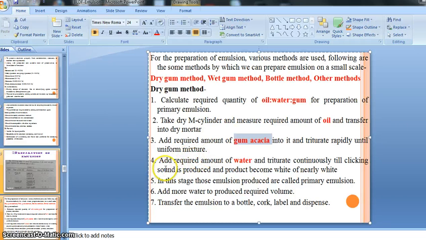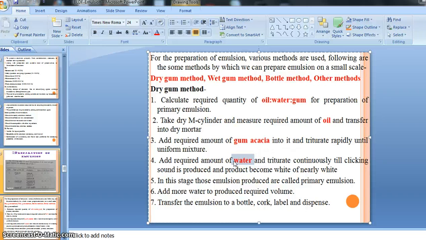Then add the required amount of water and triturate continuously, right? After that, to the mixture of oil and gum, we have to add the calculated amount of water, and after addition of water we have to triturate it continuously.